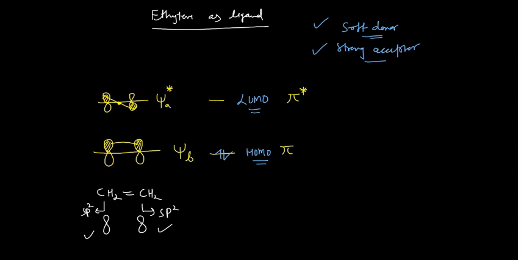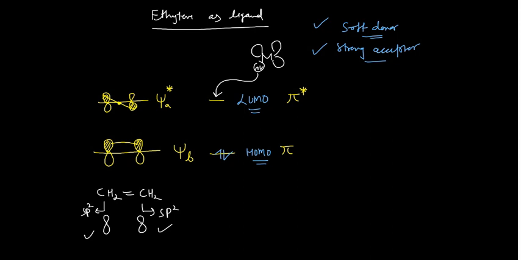Say for example you have your metal somewhere here, and you have the metal's d orbital. I am not drawing all the d orbitals, only one, and this metal d orbital has the electron pair. So this electron pair can be donated to this LUMO, lowest unoccupied molecular orbital. So it is accepting from the metal, because it has this low lying antibonding molecular orbital, so it can accept the electron from the metal.